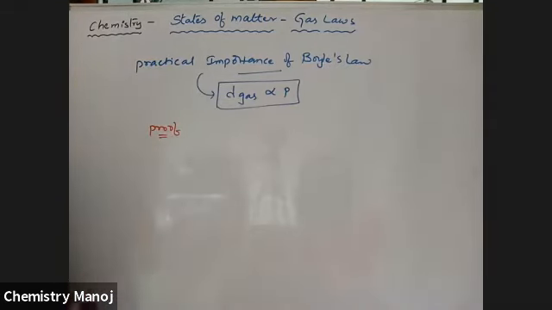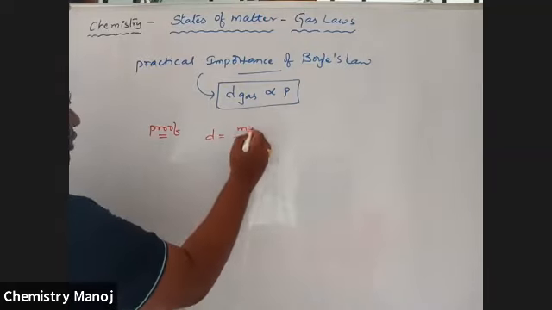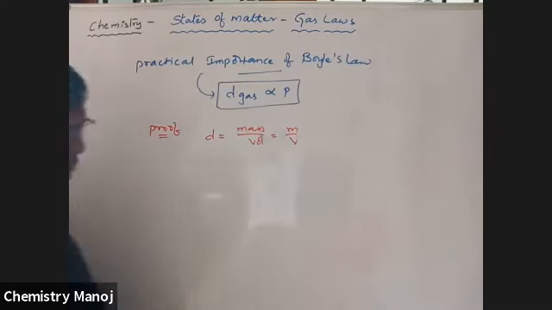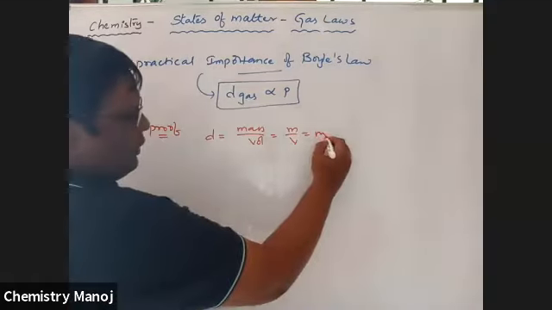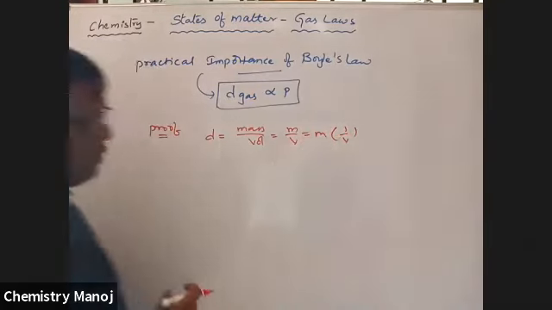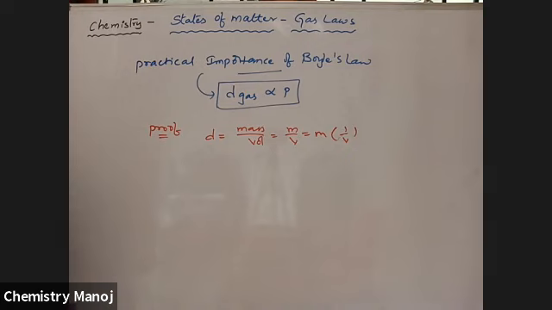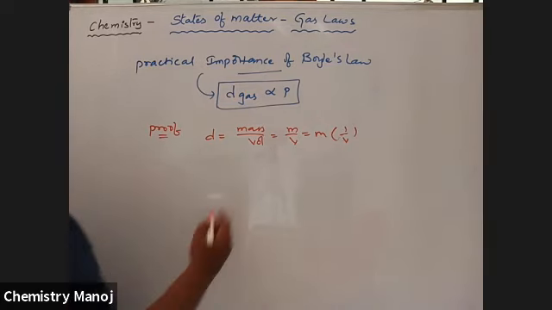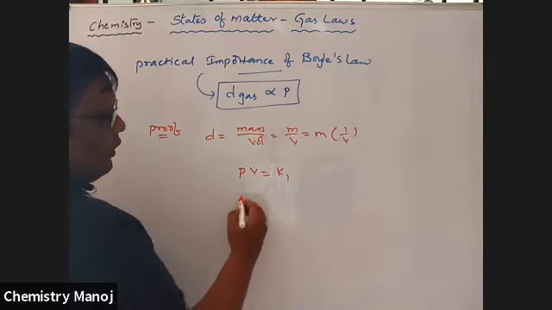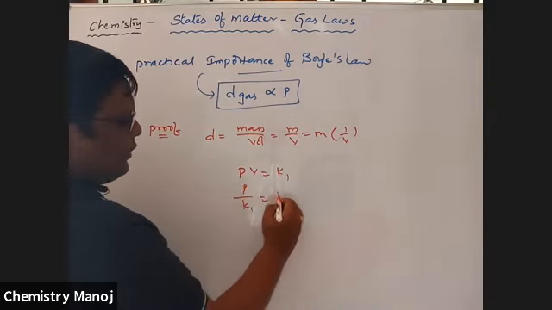Proof. We know density is equal to mass per volume, that is m by v. So that is equal to m into 1 by v. Now, for 1 by v, we know PV is equal to K1, that is P by K1 is equal to 1 by v.